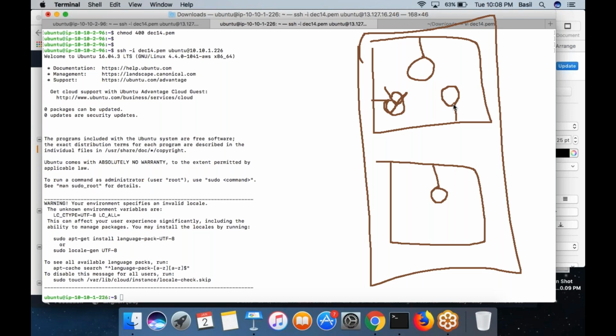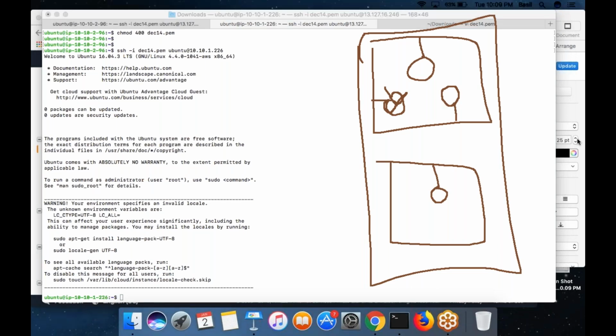But will this CPU have any default configuration in the subnet? Nothing like that. Nothing. So now we are connected to 10.10.1.226. If I give the df or du command, it will show some hard disk here also, right? So that space will be of the main EC2 machine or this virtual EC2 machine? EC2 machine. Okay, got it. Thank you.